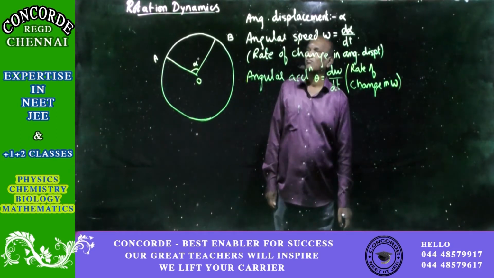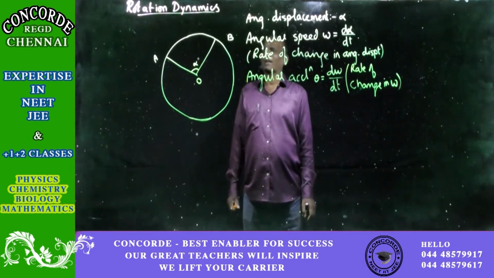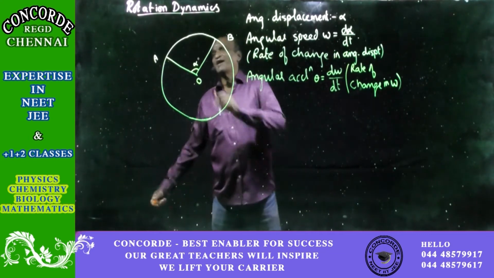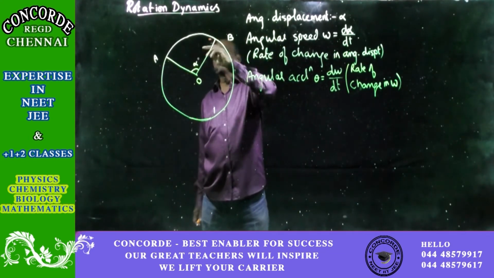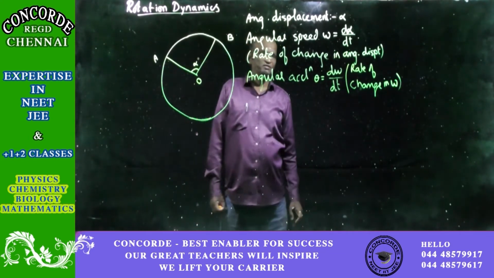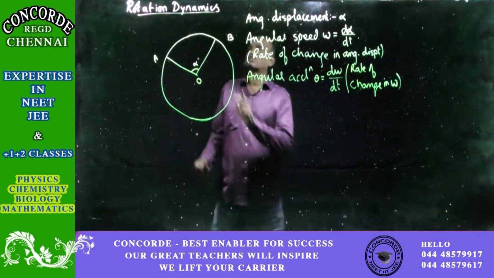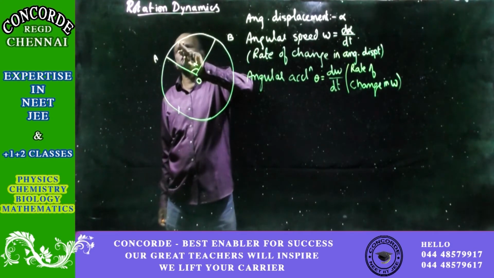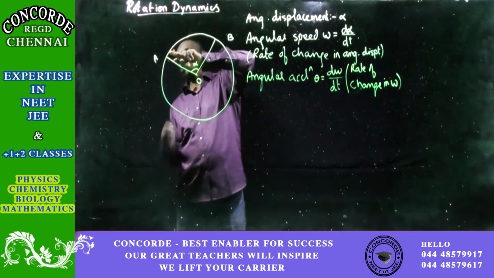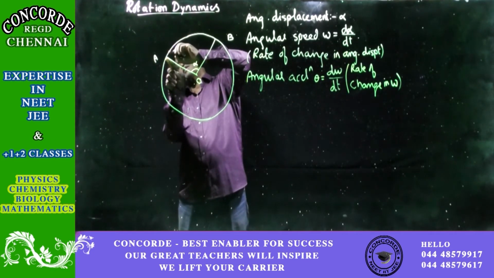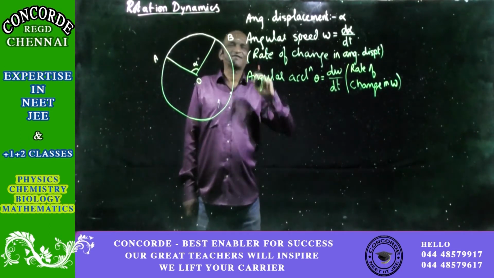Okay. Then another thing is that let us take the distance covered from A to B, which is in a curvilinear manner. But if this point B is very close to A, then you can see these 2 points. Doesn't it appear to be a straight line almost? Yes.